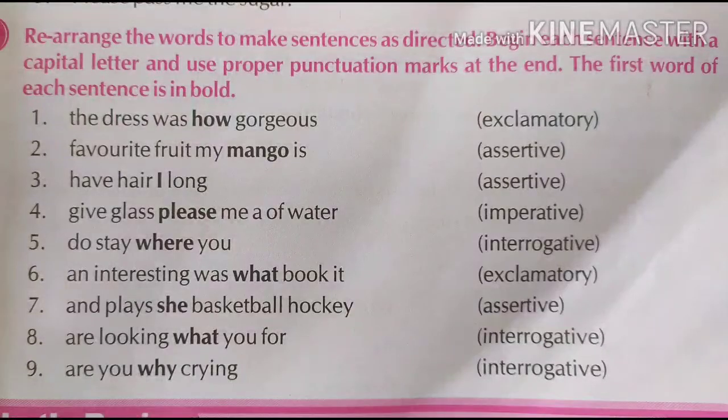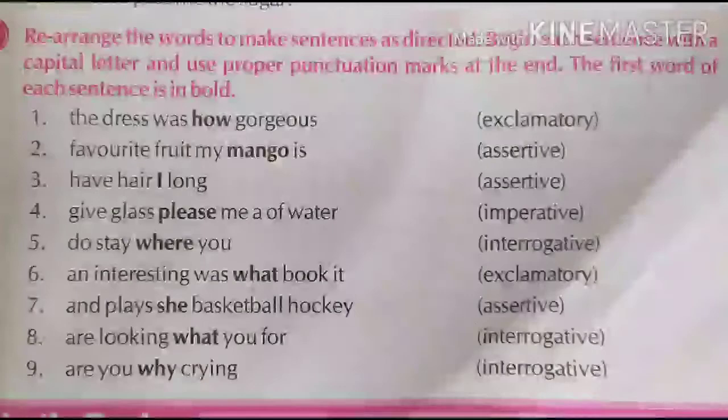First one, the dress was how gorgeous, and in brackets, exclamatory. An exclamatory sentence we start with how or what, and at the end of the sentence we give an exclamation mark. But the most important thing is the first letter, it should be in capital. Whenever we write a sentence, the first letter you write in capital.